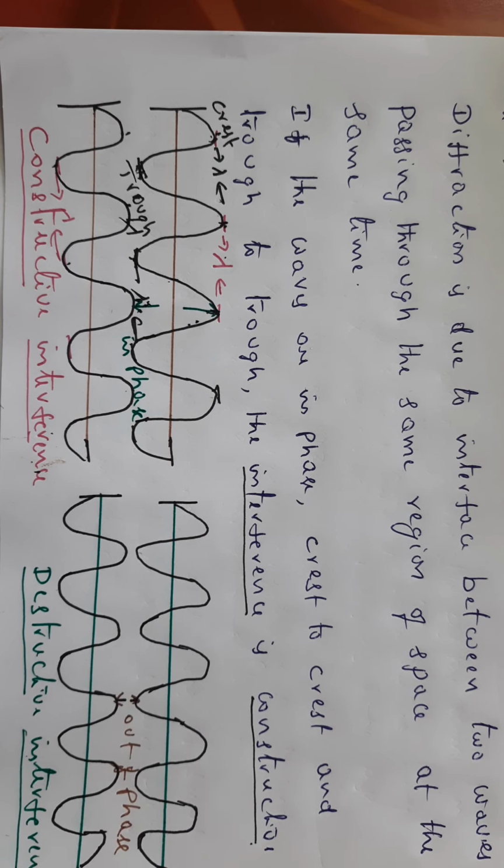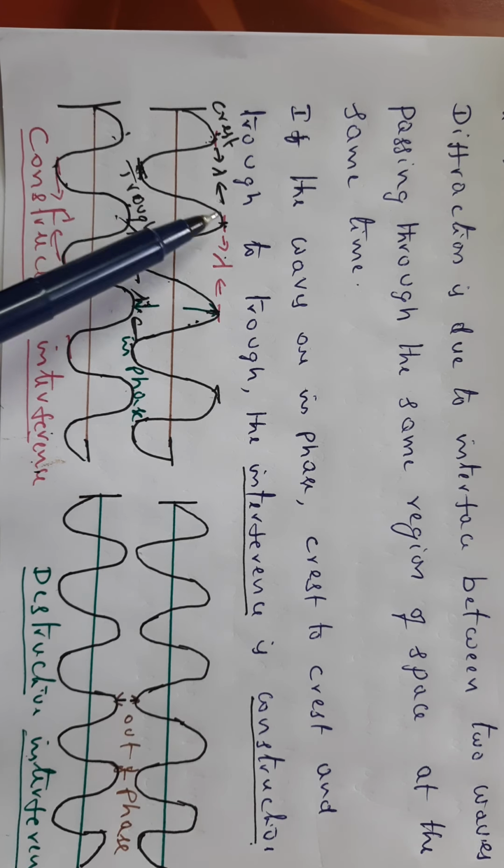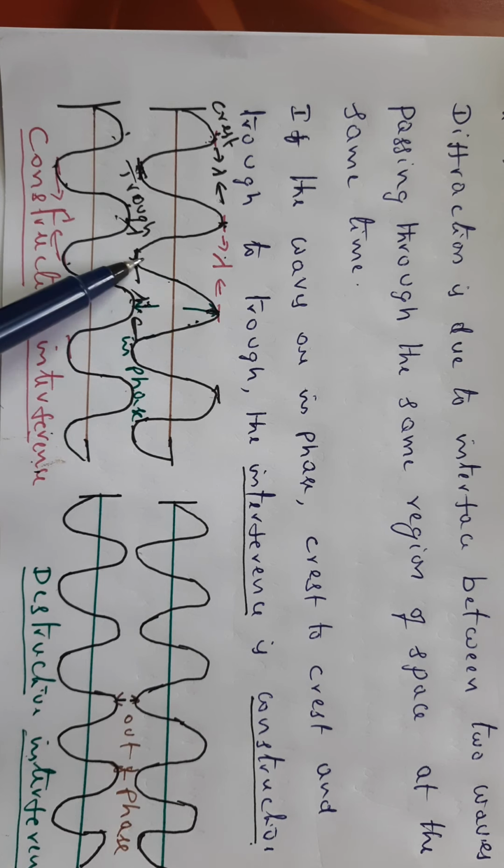What is meant by interference? The electromagnetic waves interact with each other. This is called interference. So if they are in the same phase, that means crest to crest and trough to trough, this type of interference is called constructive interference.